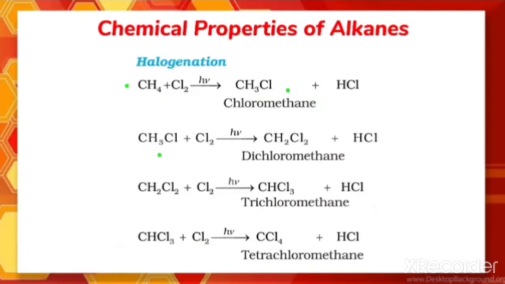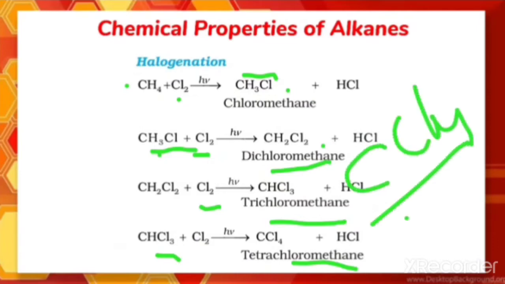In the second step, the second hydrogen is removed. So what is formed? Dichloromethane. That I already explained in the expanded way. First I removed one hydrogen and substituted a halo group in the place of hydrogen. So what did we get here? Chloromethane. A second halo group gets substituted in this one, so we get dichloromethane. When the third chloro gets substituted, trichloromethane, and at last the fourth one gets substituted to form tetrachloromethane. In general we call it carbon tetrachloride.